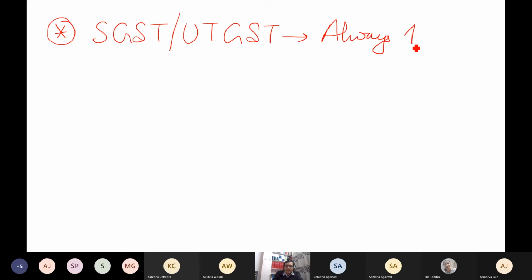ये दोनों एक साथ हो ही नहीं सकते कभी, because either one place is a state or one place is a union territory. So always one. If Chandigarh it is UTGST, if Delhi it is SGST, if it is Haryana it is SGST, Uttar Pradesh SGST, Puducherry SGST, Dadra and Nagar Haveli UTGST. So always one thing will happen, but it will be combined with what? CGST, always CGST.